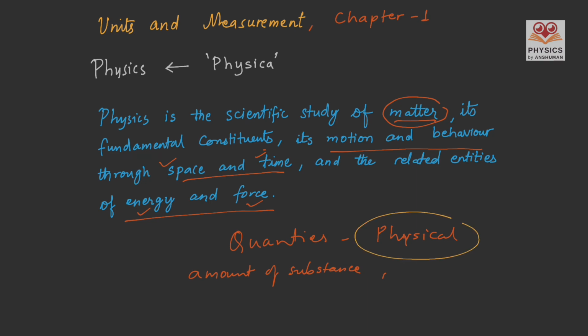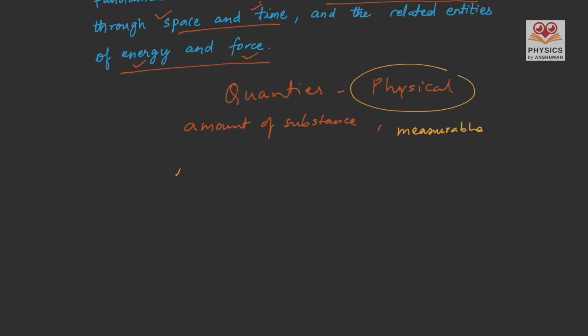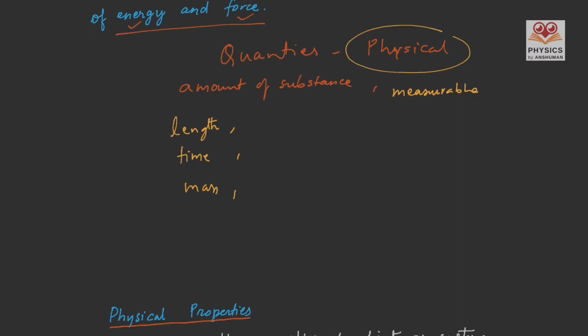Hence, physical quantities are measurable, such as length, time. We can measure length and time. Then we have mass, and there are so many physical quantities. Let us take a few more quantities, such as force, pressure,